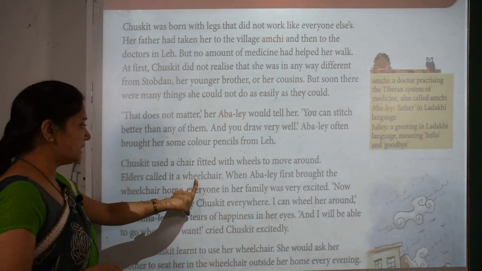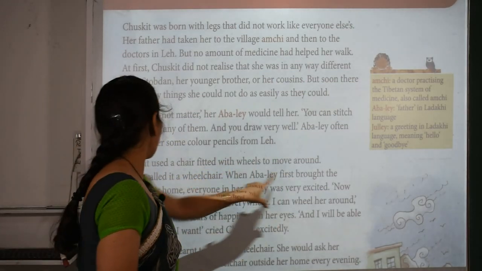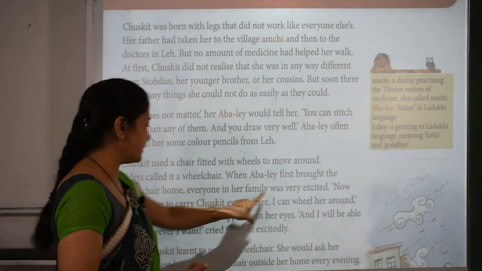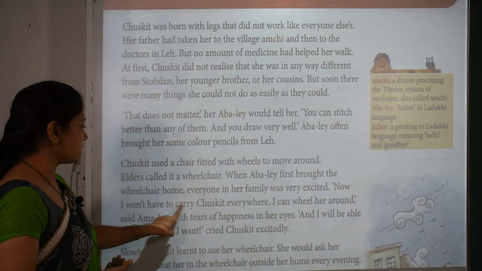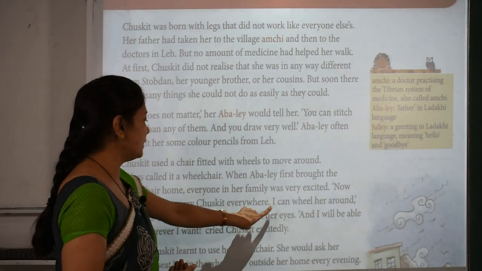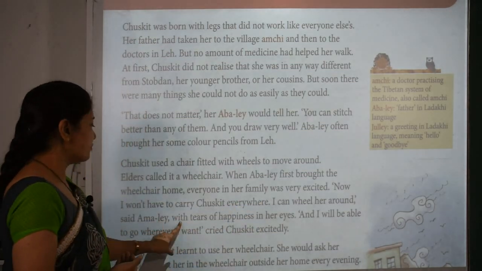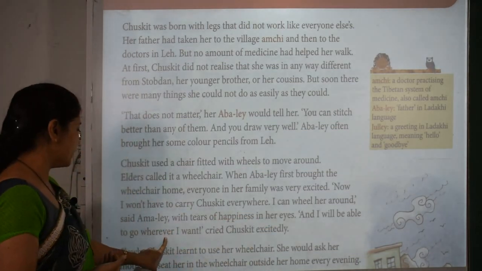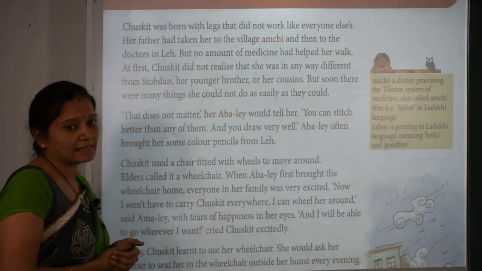Elders called it a wheelchair. When Abbale first brought the wheelchair home, everyone in her family was very excited. Now I won't have to carry Chaskit everywhere. I can wheel her around, said Ammale, with tears of happiness in her eyes, and I will be able to go wherever I want, cried Chaskit excitedly.